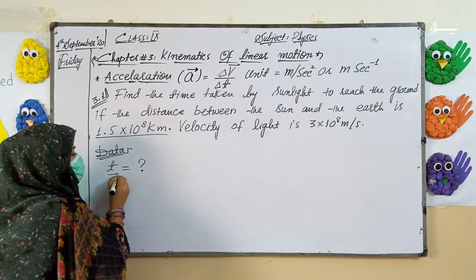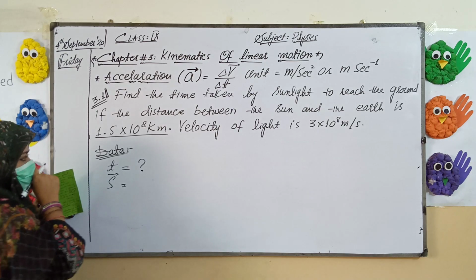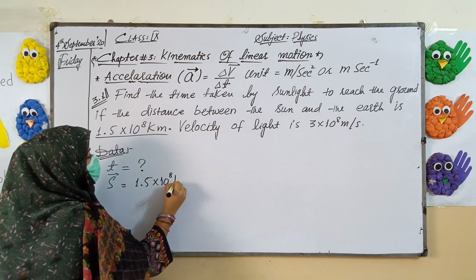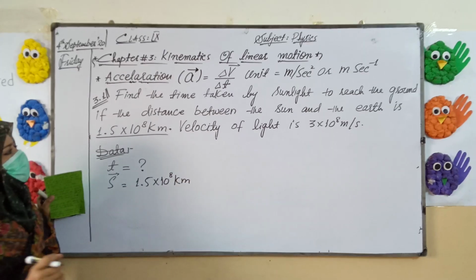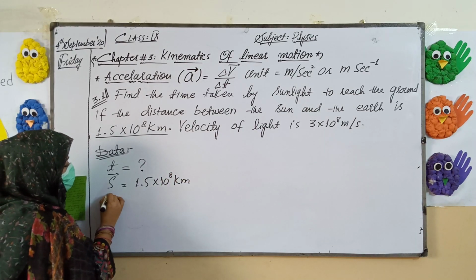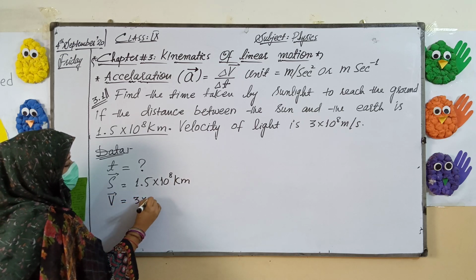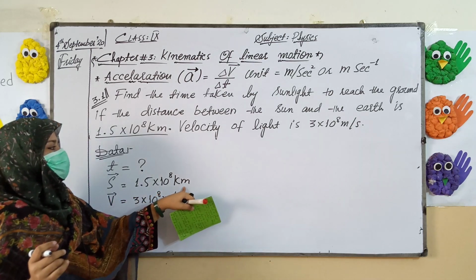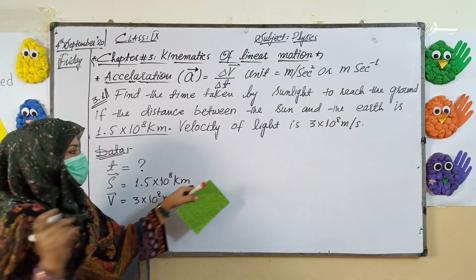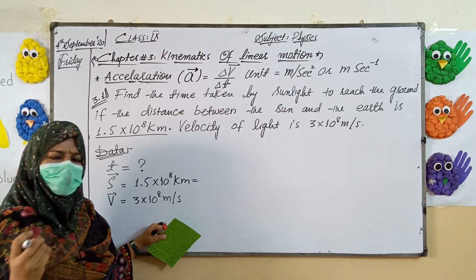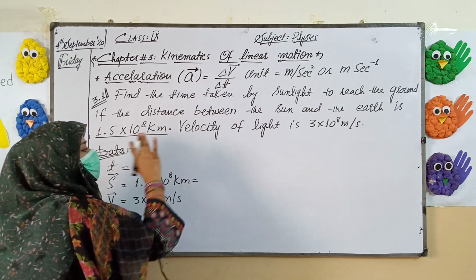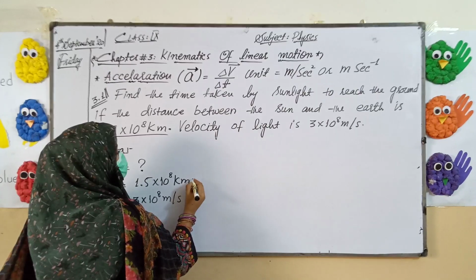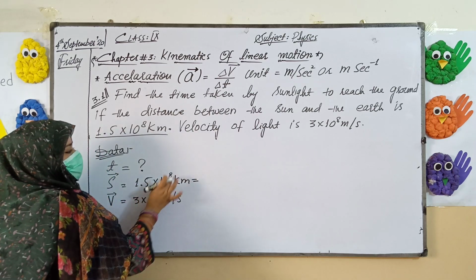The distance we have is 1.5 exponent 8 kilometer. Velocity of light is given as 3 exponent 8 meter per second. Remember, whenever the displacement is given in kilometer, it will be converted into meter, or you can say the displacement for these numericals should be given in meter. If it is not given, you have to convert that. I have taught you conversion in chapter number 2. Now, 1.5 exponent 8 kilometer.